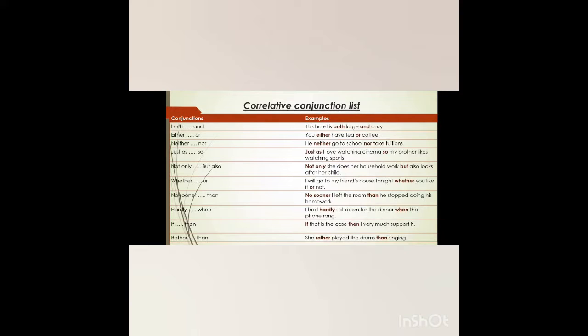So this much is the explanation of the conjunction. I hope you all have understood each and everything which has been discussed in the class today.